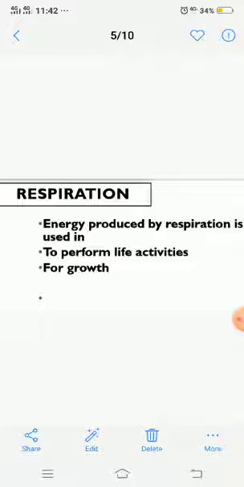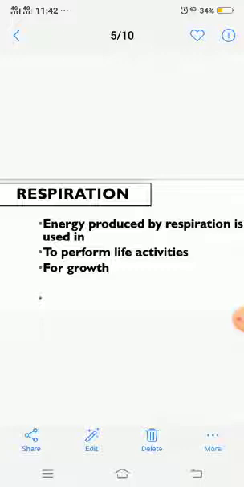Now, another thing is oxygen. When we inhale air, along with other gases, there is 21% oxygen present in air, and that 21% oxygen comes through our mouth or nose into our lungs, and from the lungs it mixes with blood, and that blood carries glucose.